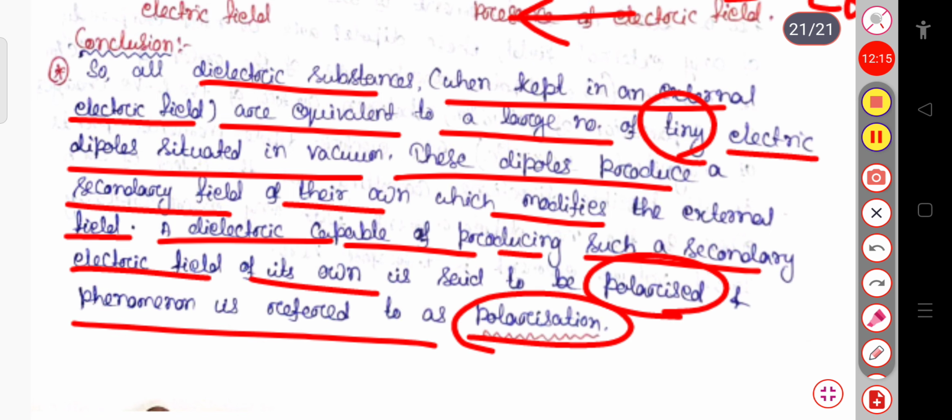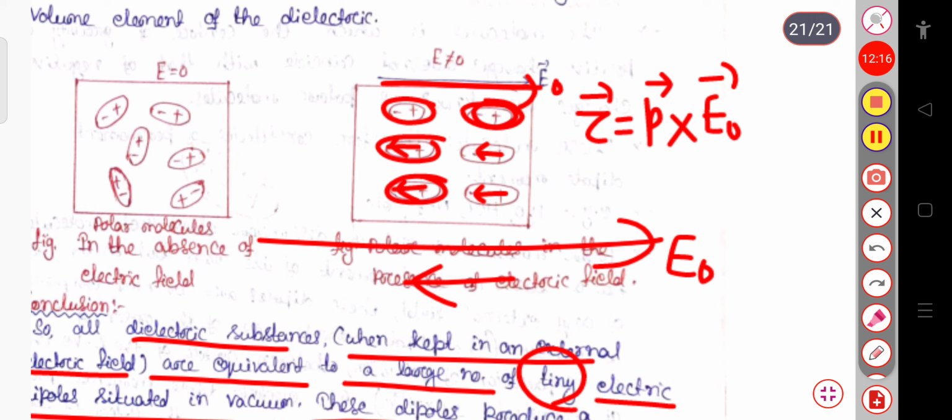Here the secondary electric field means the electric field experienced by the electric dipoles individually, that is, the induced electric field developed in the electric dipole. We can say that the dielectric material is polarized when its secondary field is developed, and this total phenomenon is called polarization.